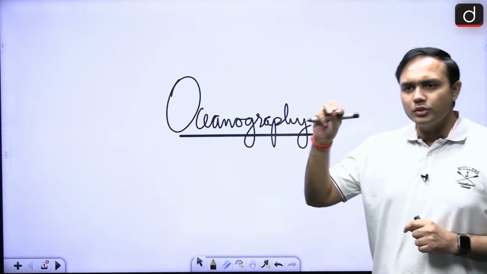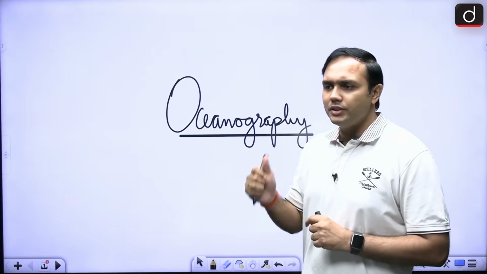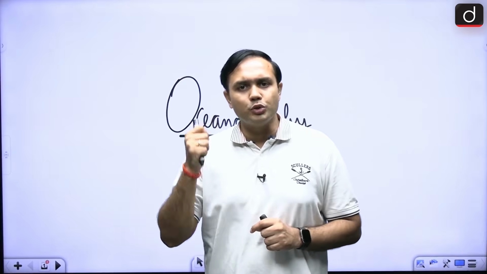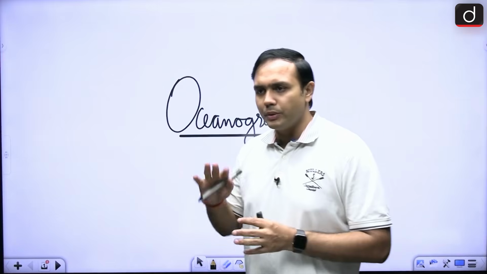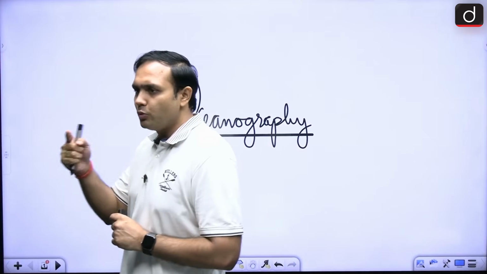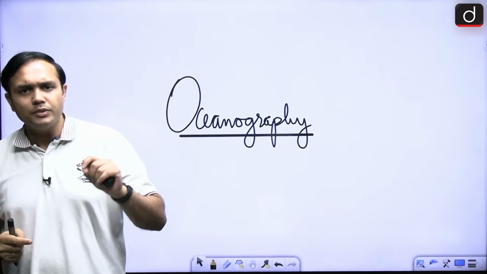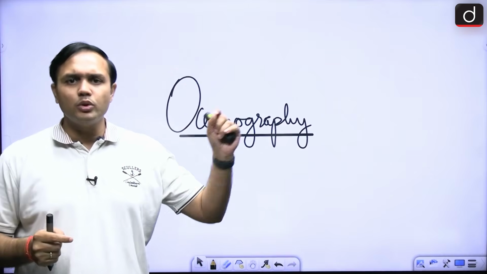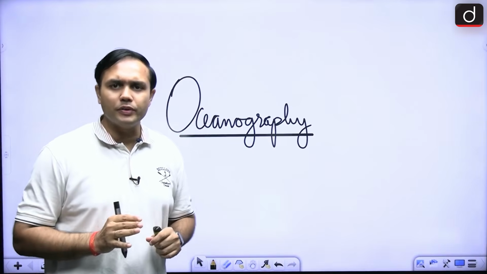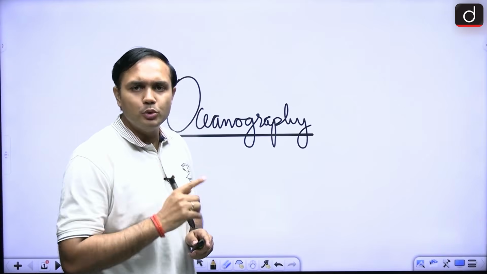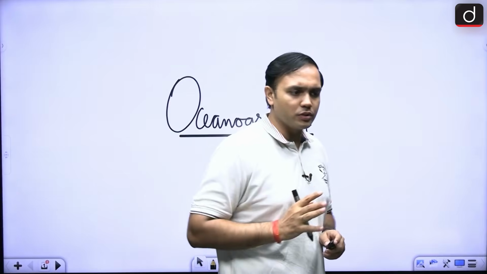Here, we are going to focus on 3 or 4 major areas. These would be, first of all, ocean temperatures and ocean salinity, right? Horizontal and vertical distribution of temperature and salinity. Then we will move towards ocean currents, and at last we will see the exclusive economic zone and territorial waters. So these are our focus areas with respect to oceanography. Let's start with the distribution of temperature in ocean waters, right?